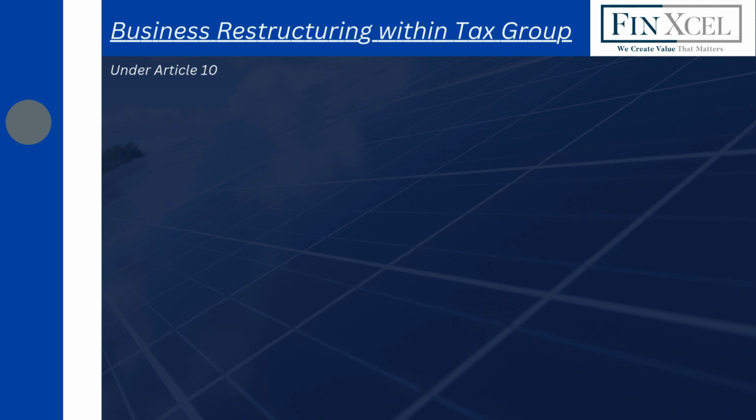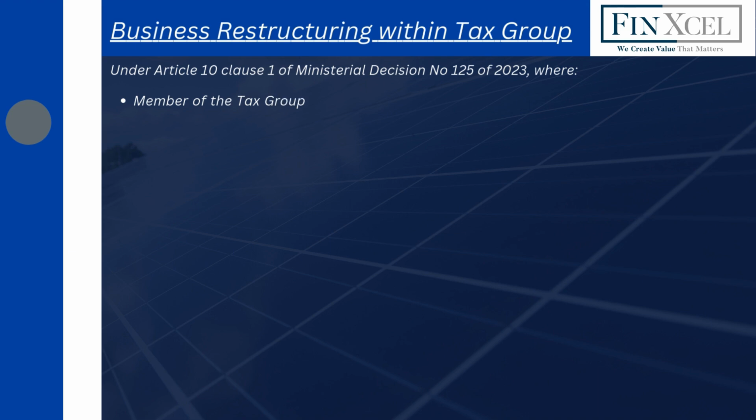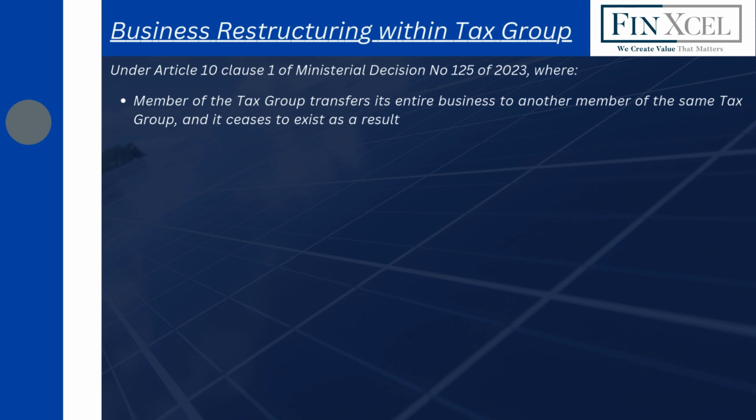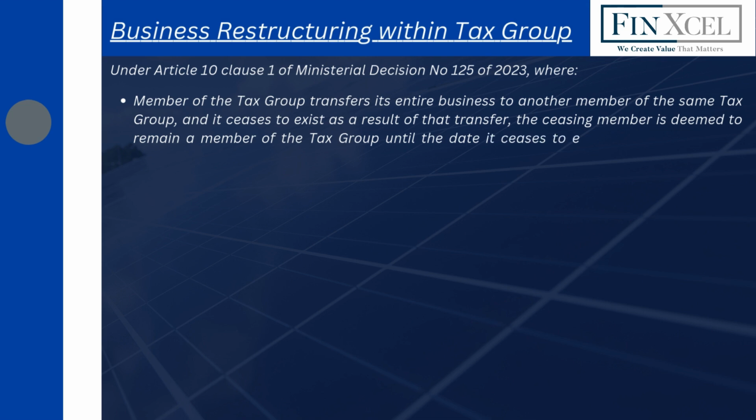Under Article 10 Clause 1 of Ministerial Decision No. 125 of 2023, where a member of the tax group transfers its entire business to another member of the same tax group, and it ceases to exist as a result of that transfer, the ceasing member is deemed to remain a member of the tax group until the date it ceases to exist, and the tax group continues to exist.